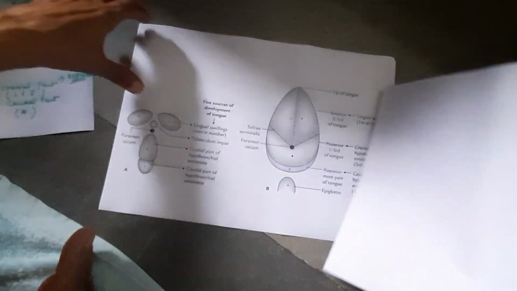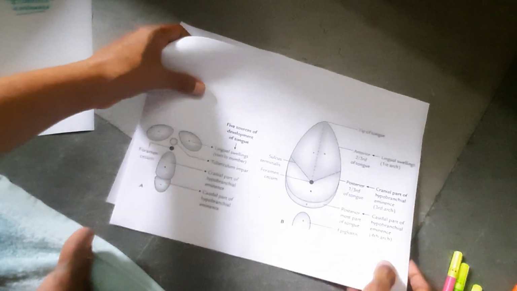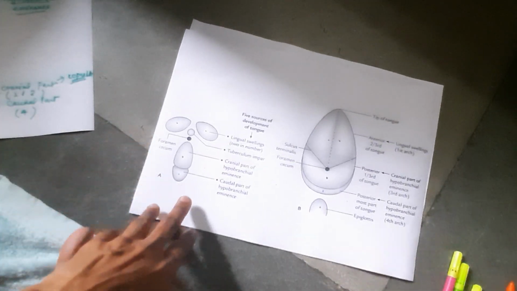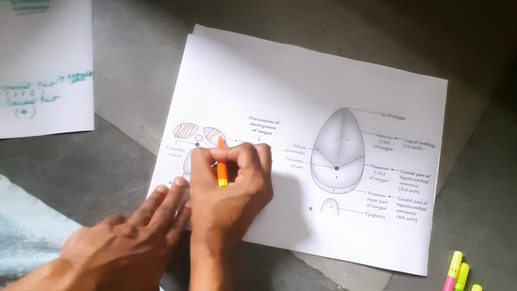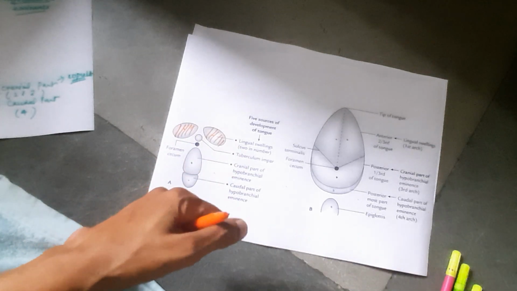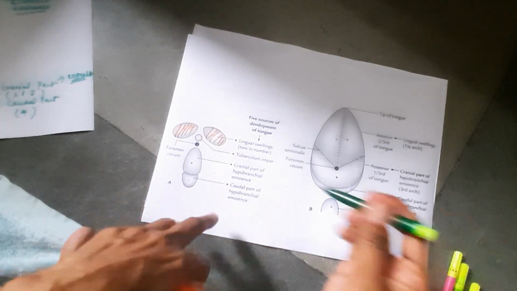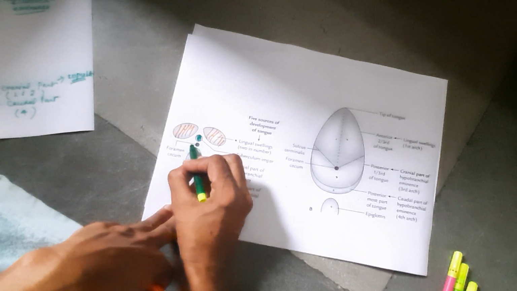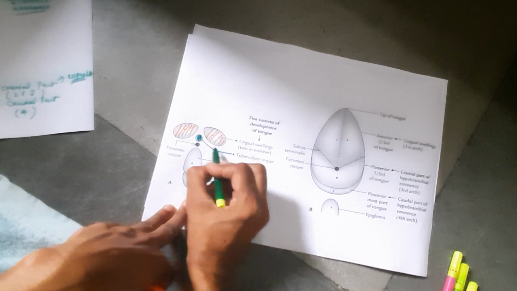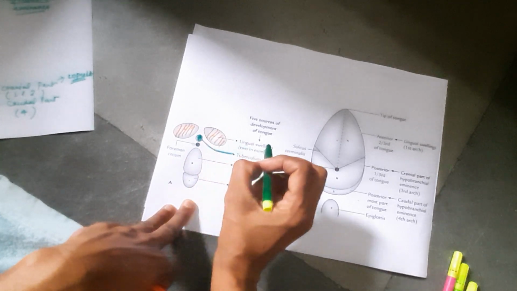Now, what happens to these swellings? As you see in this figure, these are the two lingual swellings. One swelling, second swelling. This is the hypobranchial eminence. Behind that is the foramen cecum. This is the tuberculum impar, midline swelling.